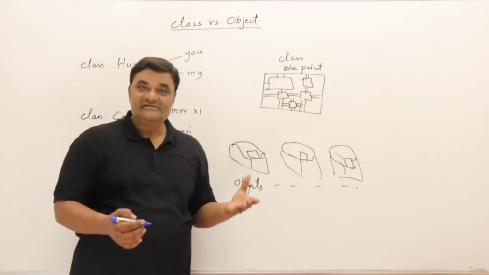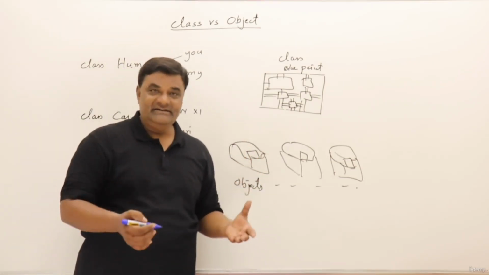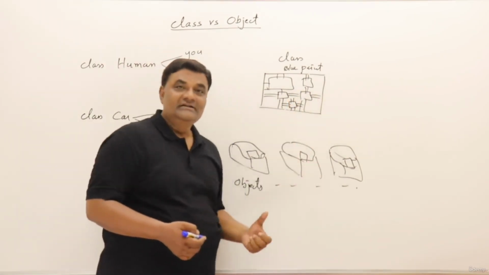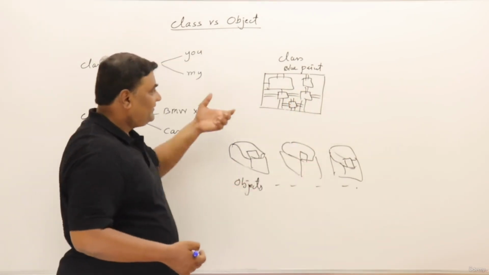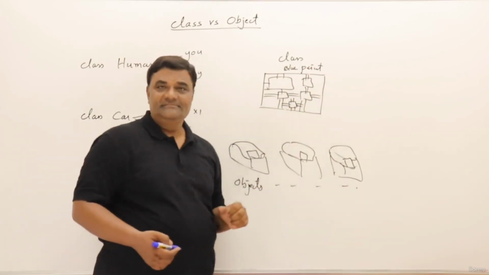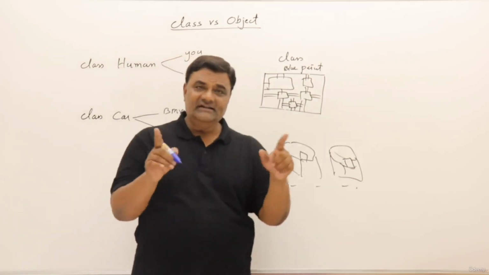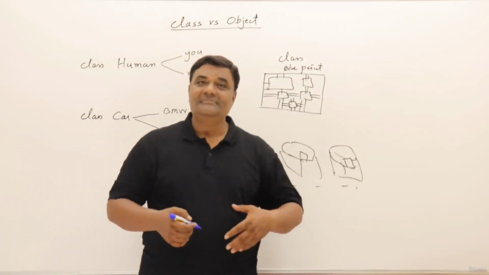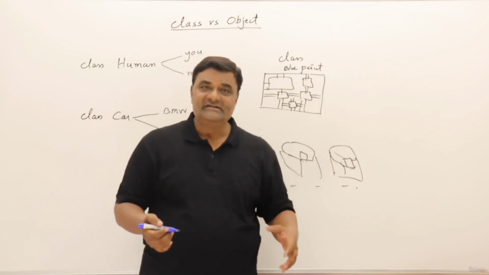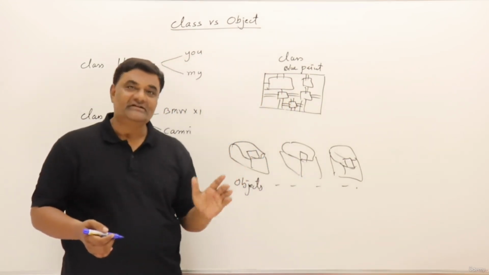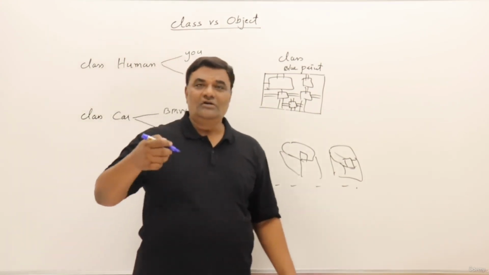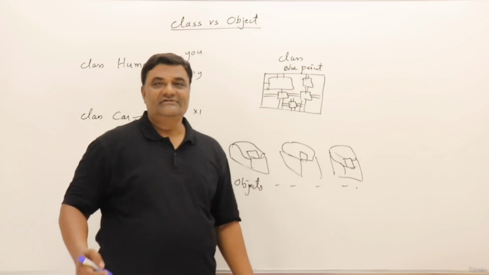So every engineer does some paperwork or designing work, and based on the design, the manufacturing is done following that design. So when you make a product, that product will have all those things that are there in the design, and you can make many products based on that design. A car company will design a new car, then they will manufacture many cars based on that design. So all those cars are objects, and the design that the company is holding with it is a class. That's it. In the same way, we also want to write a class and create the objects in our program.